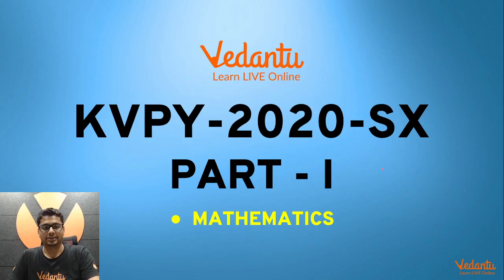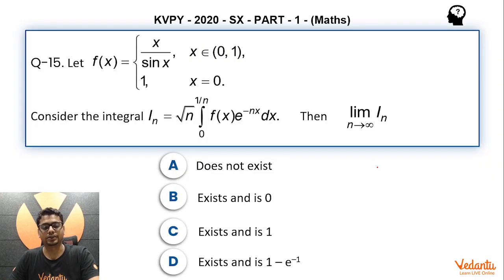We are discussing KVPY 2020 SX Part 1 Mathematics, and the question for this video is this. Let f of x equal x by sin x, where x is strictly between 0 and 1, and let it be 1 when x is 0. Consider this integral: I_n equals root n times the integral from 0 to 1 by n of f of x multiplied by e to the power minus nx dx. Then we have to comment on the limit of I_n as n tends to infinity, and there are 4 options.